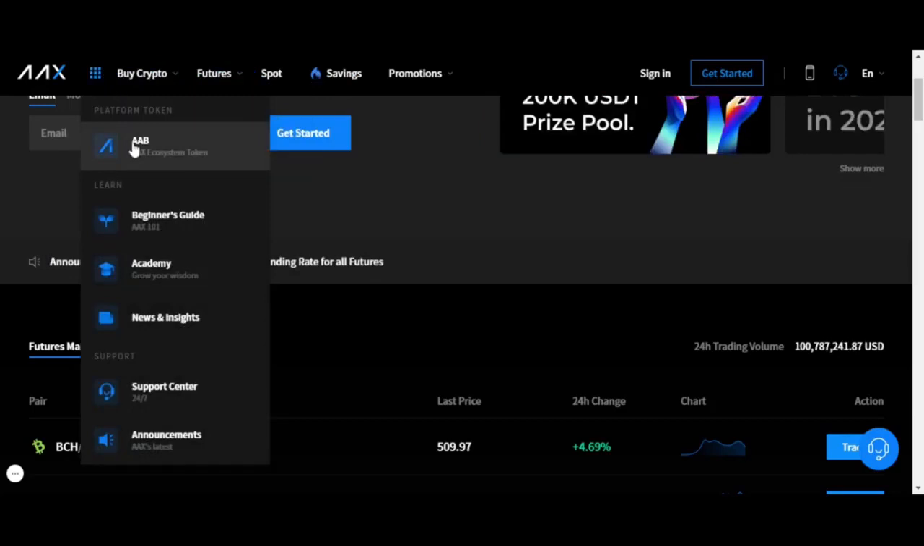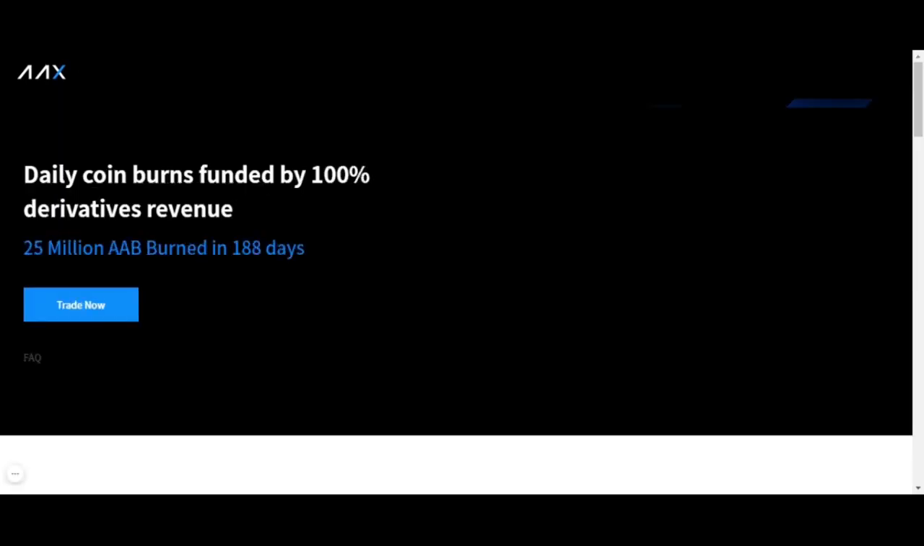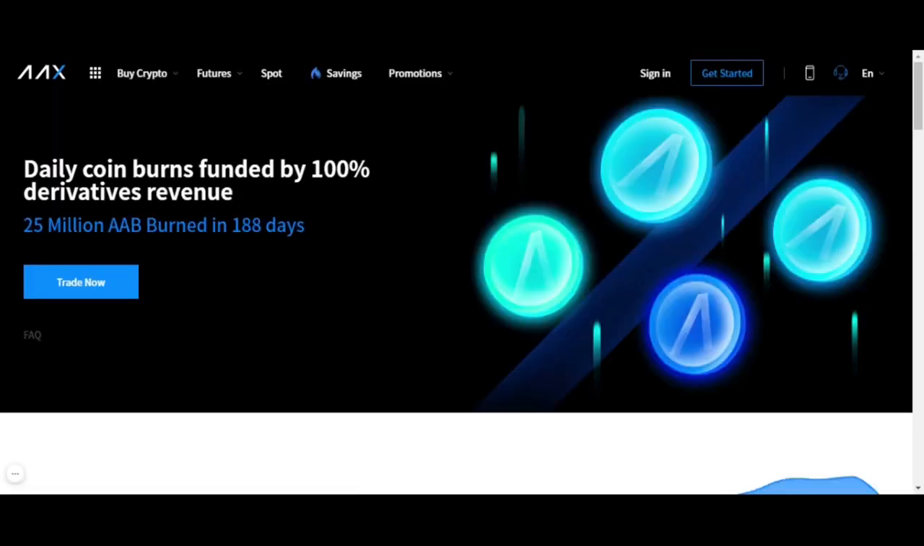So again, you have the platform token. So you have the AAB token. Let's take a look at what they say over here. So daily coin burns funded by 100% derivative revenue. So that's very interesting. So 25 million AAB burned in 188 days.